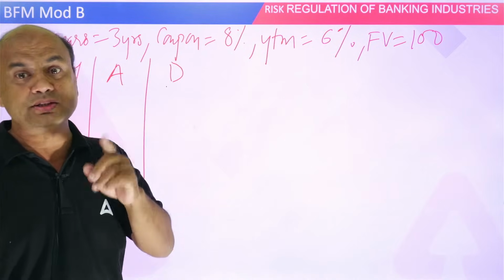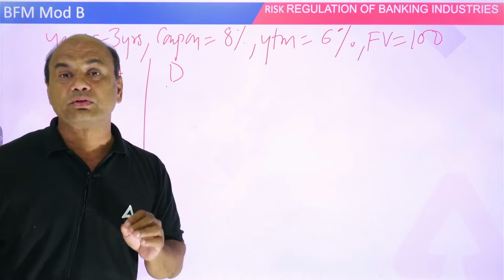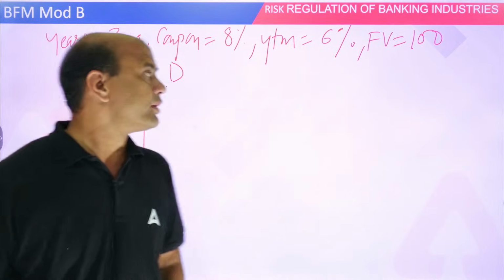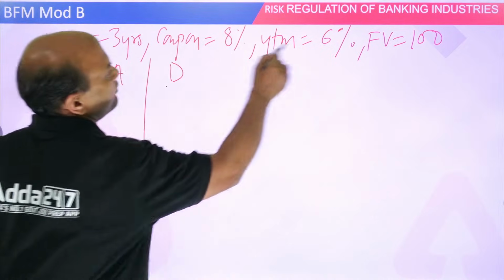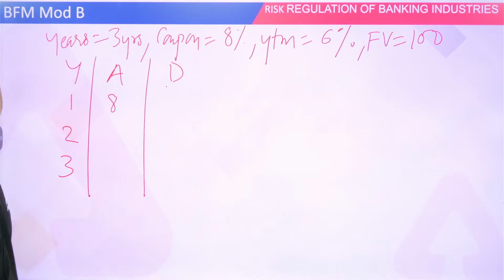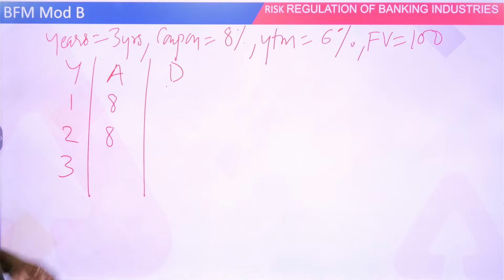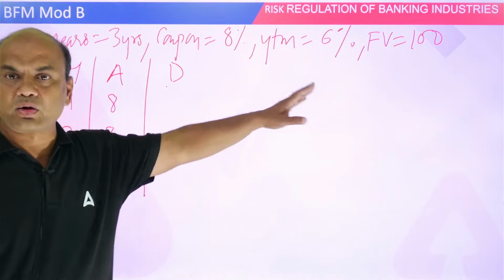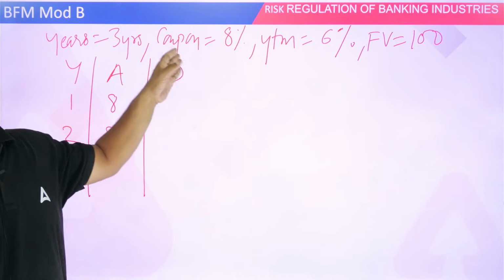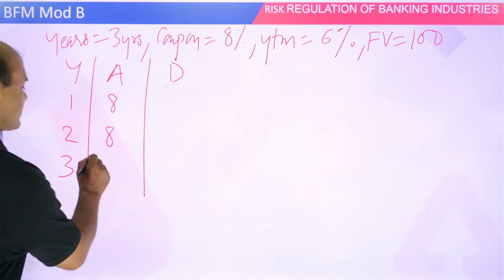Kindly note, the coupon is always to be converted to rupees. So 8% of 100 is 8 rupees. First year I get 8 rupees interest, second year 8 rupees interest, and third year I get 100 rupees, my redemption value, plus 8 rupees, interest and principal both. So 108.